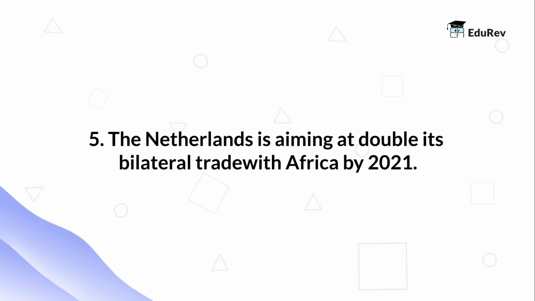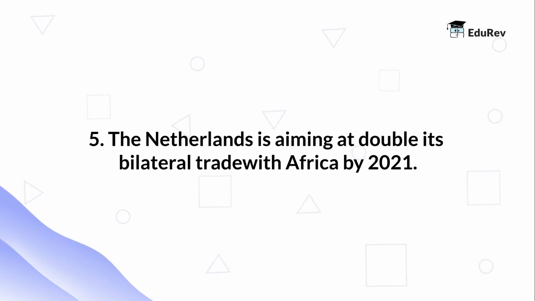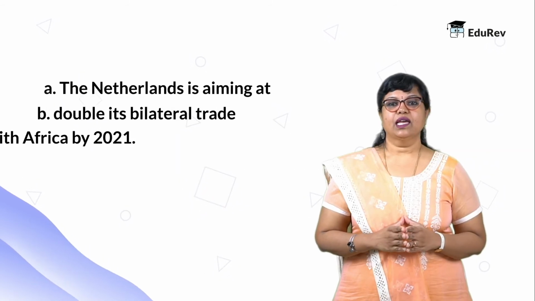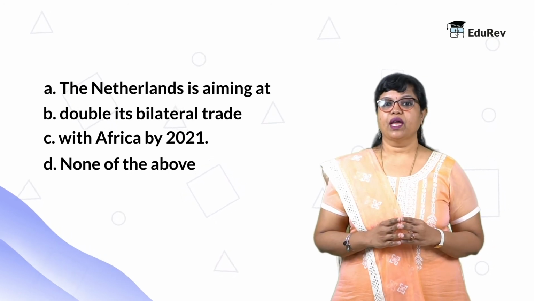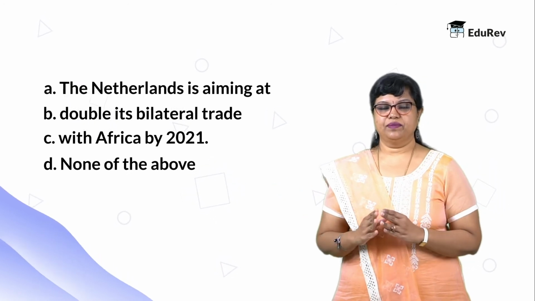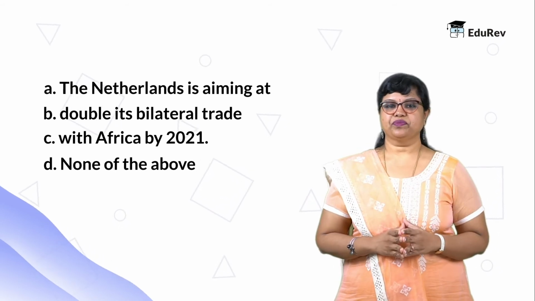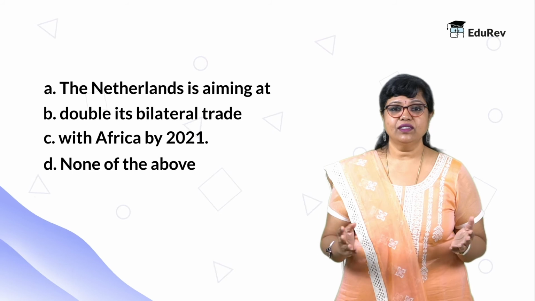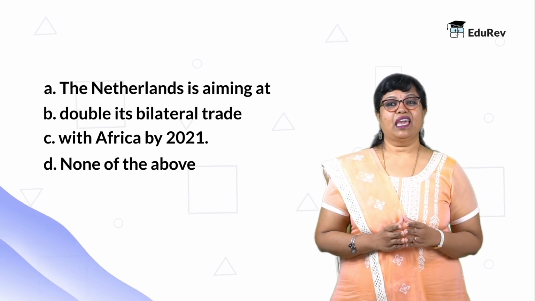The Netherlands is aiming at double its bilateral trade with Africa by 2021. Okay, part A, the Netherlands is aiming at. Part B, double its bilateral trade. Part C, with Africa by 2021. So let's analyze our sentence. Part A, the Netherlands is aiming at.